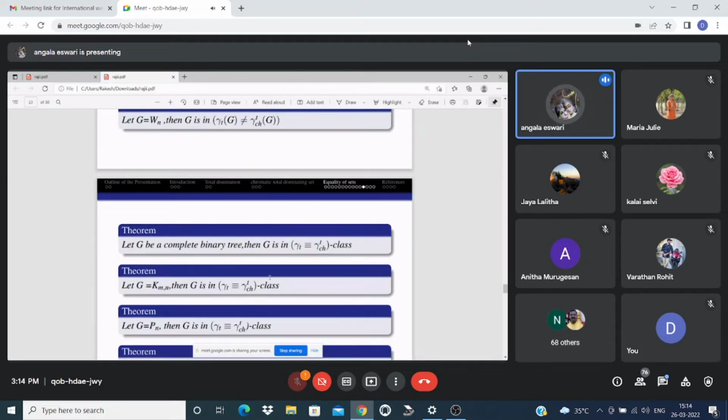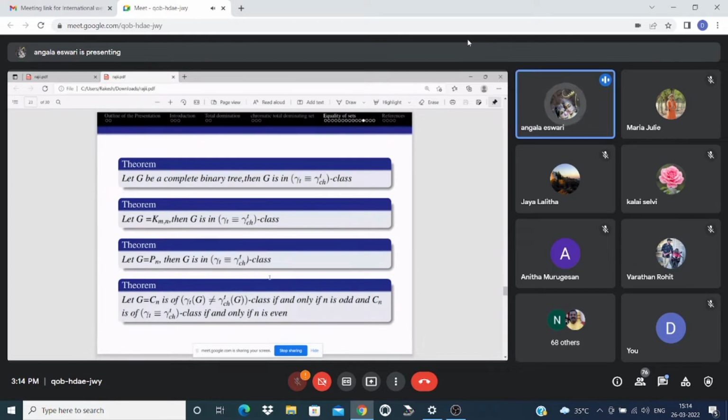Let G equal a complete bipartite graph, then G is in the gamma T equal to gamma chromatic total domination class. Let G equal Pn, then G is in the gamma T equal to gamma CHT class. Let G be a cycle graph, then G is in the gamma T of G not equal to gamma CHT of G class if and only if n is odd. And when n is even, the cycle Cn is in the gamma T equal to gamma CHT class.